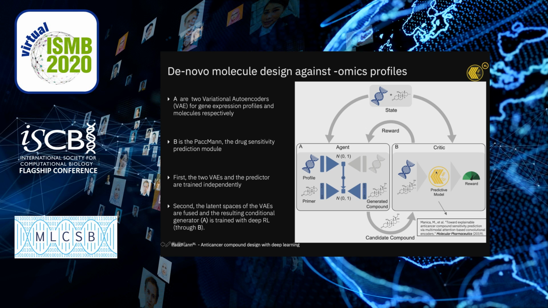This predictive model is a drug sensitivity prediction model that consumes a compound alongside an omics profile and predicts the IC50 basically. This IC50 can be interpreted as a reward and used in order to update the generative model, so that this generative model in the long run will come up with more compounds that are predicted to be effective according to the critic here. So for the critic we have a separate paper in Molecular Pharmaceutics. I will not go into the details here.